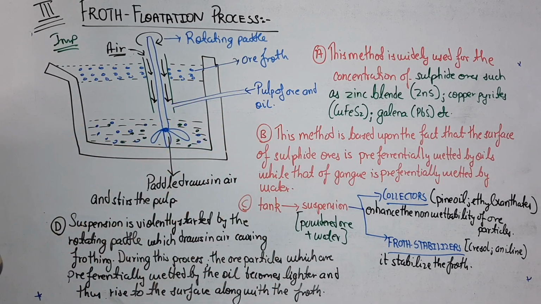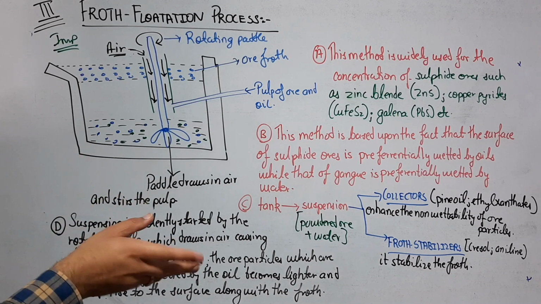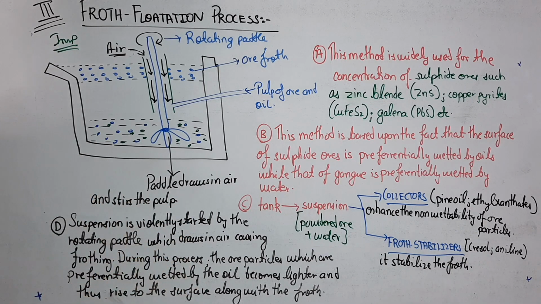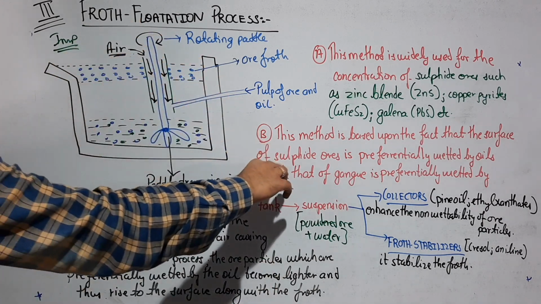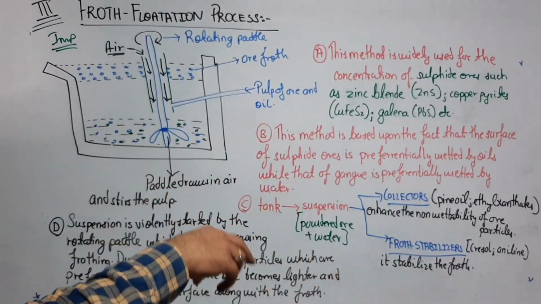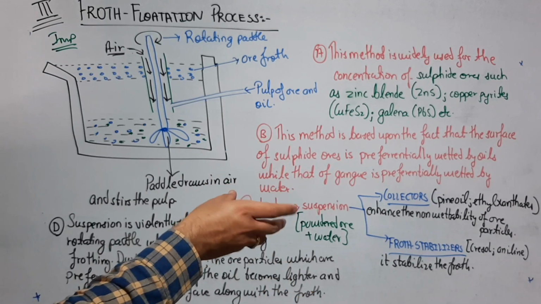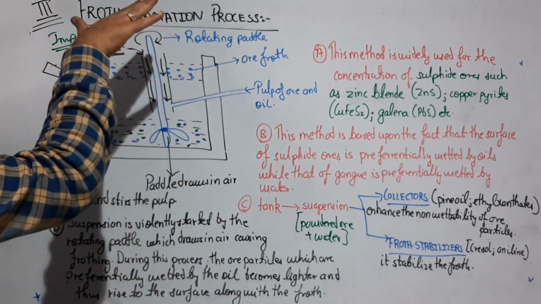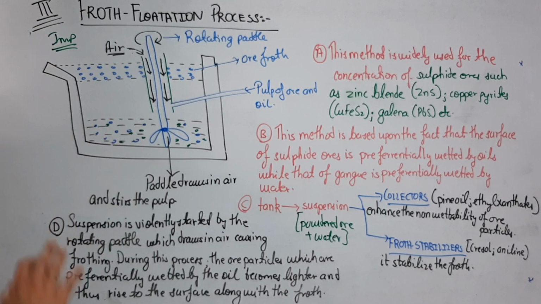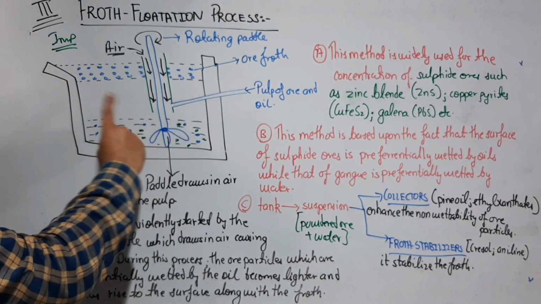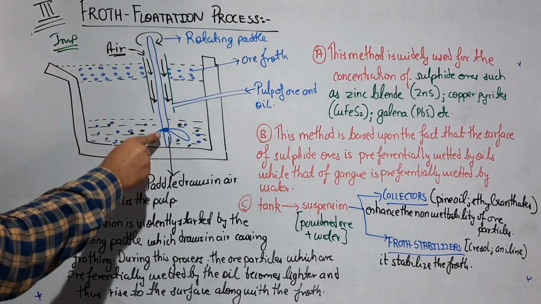So what will happen is that the water being heavier and the oil being lighter, the oil tries to come to the surface along with the sulfide ores and the froth, whereas the gangue and the water will try to settle down at the bottom of the beaker when the rotating paddle draws in air from above.